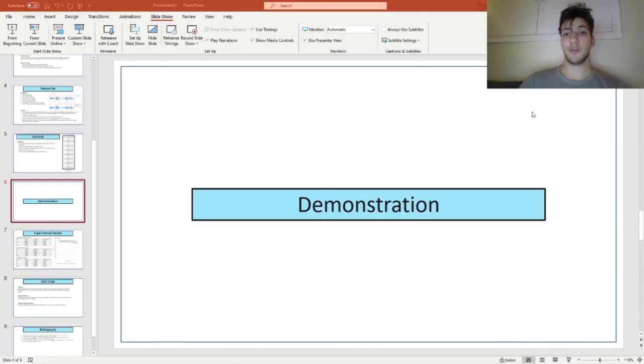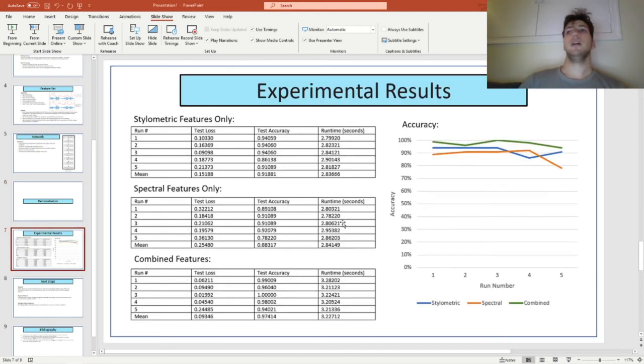So now that we're finished with that demonstration, I can discuss the experimental results. So I tested this on 3 different feature sets in order to demonstrate that the combined feature set does achieve a higher level of accuracy and is more precise than either of the sub-feature sets alone. So I tested it on stylometric features only looking at the corpus of the original and the corpus of the deepfake and looking for stylometric differences between the two. And that achieved a pretty good level of average accuracy, average 91% accurate on this rather small data set.